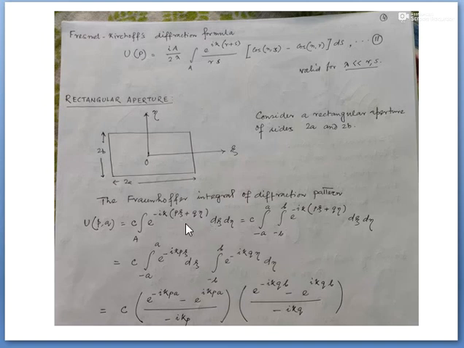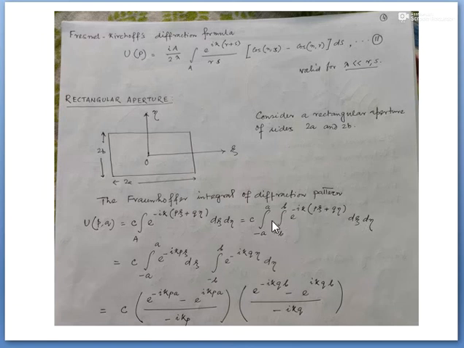Any arbitrary two constants are there, p and q, and c is an arbitrary constant. So at any point which is at Q, P, that effect will be integration c e to the power ik(p xi plus q eta) d xi d eta. So integration will be from minus a to plus a and minus b to plus b, e to the power ik(p xi plus q eta) d xi d eta.